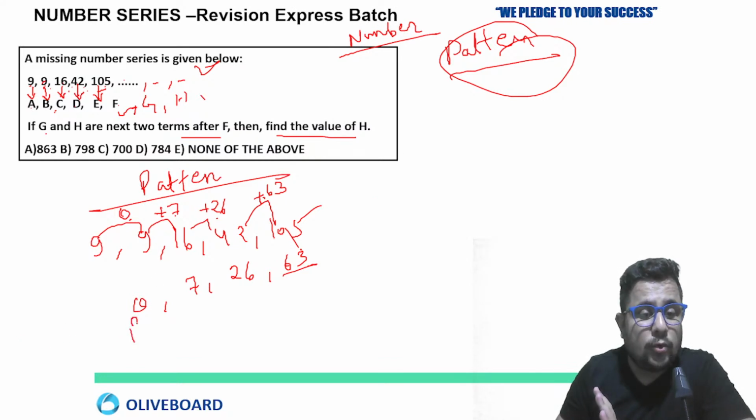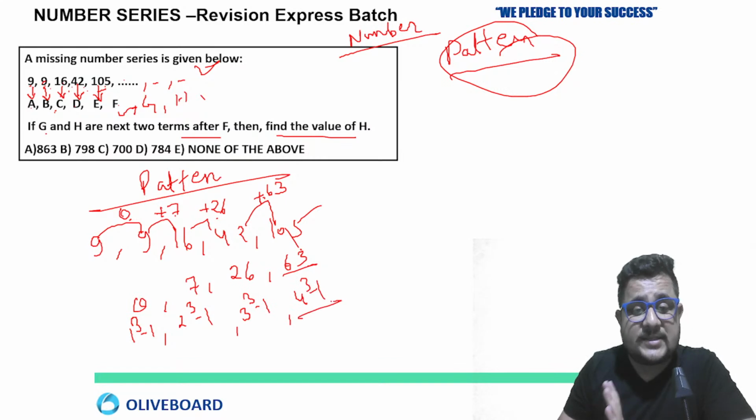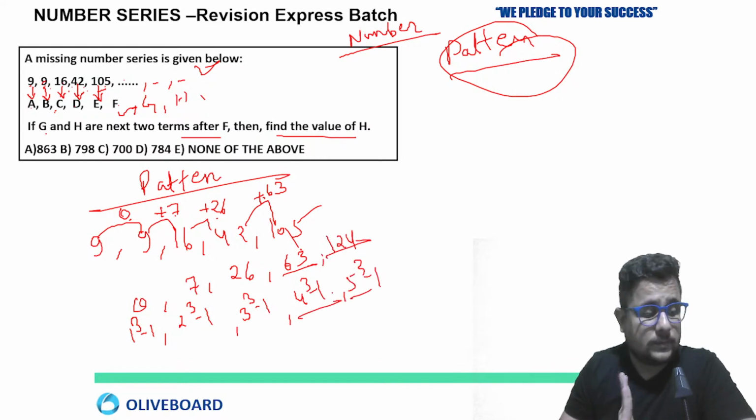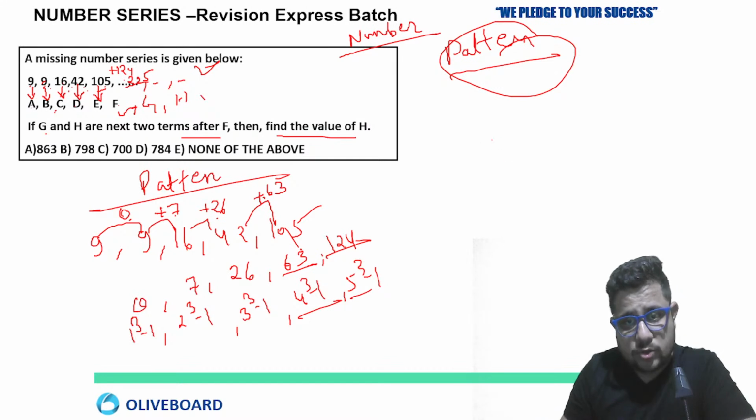So 1 cube minus 1 is 0. 2 cube minus 1 is 7. 3 cube minus 1 is 26. 4 cube minus 1 is 63. So next must be what? 5 cube minus 1 means 124. So even without using pen and paper, you can do it. Now 105 plus 124 is going to be 225. So the value of F is 225.